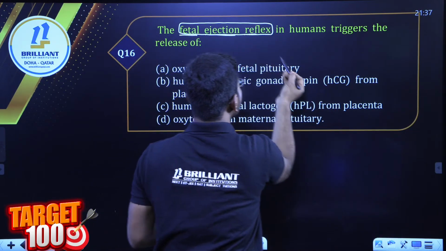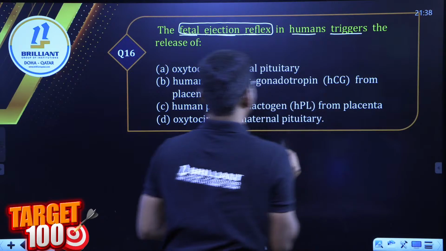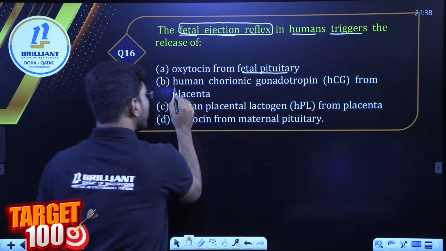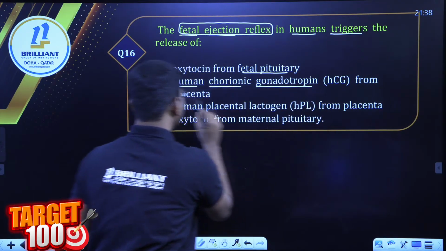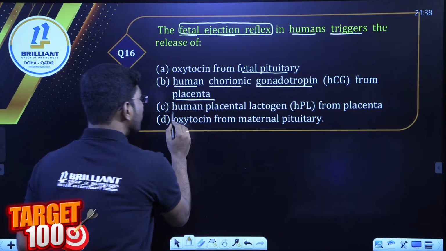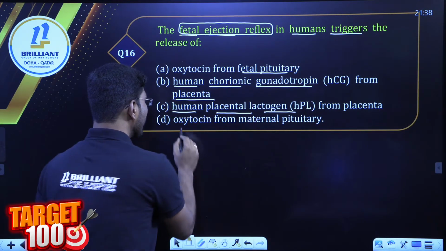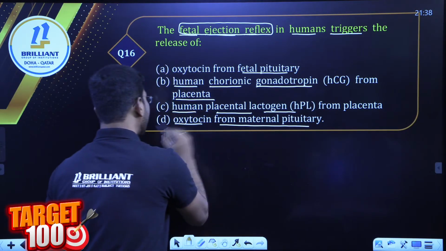This triggers oxytocin from the fetal pituitary, human chorionic gonadotropin from the placenta, human placental lactogen, and oxytocin from the maternal pituitary.